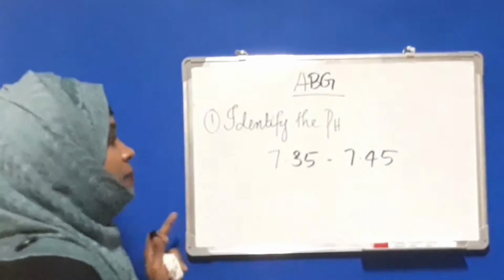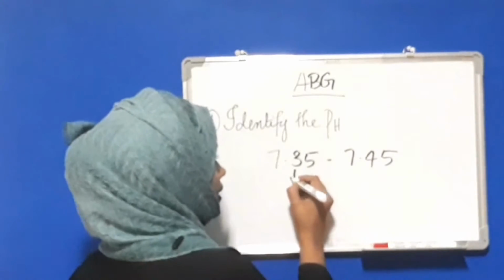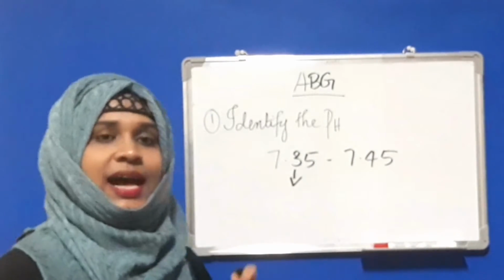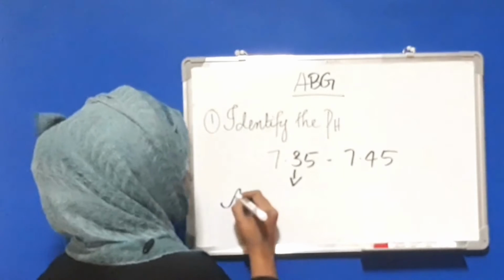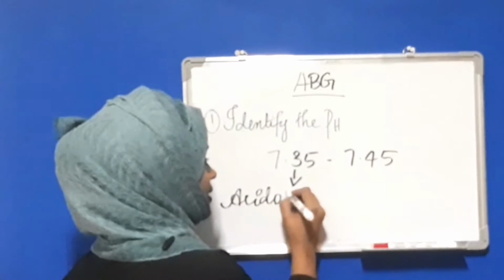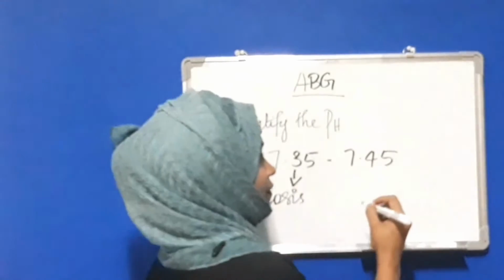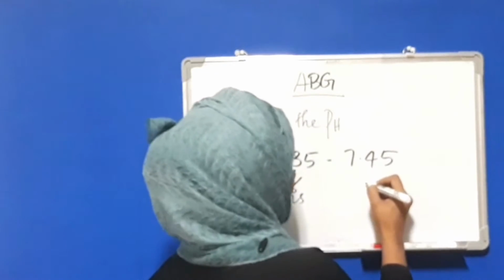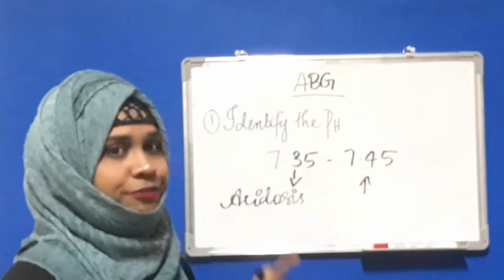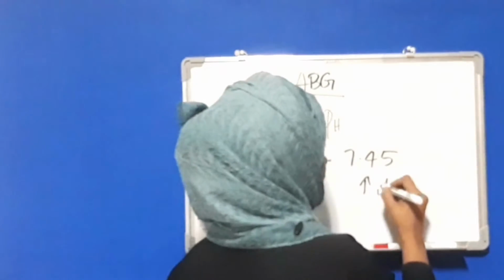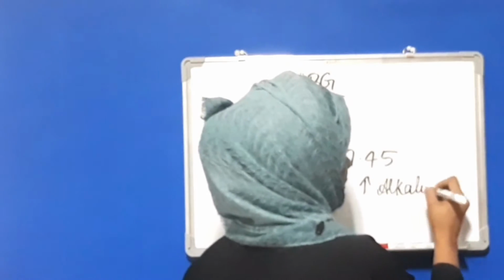If the value comes below 7.35, this is acidosis. And if the pH goes above 7.45, it is alkalosis.